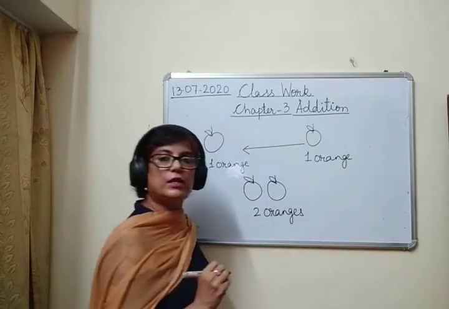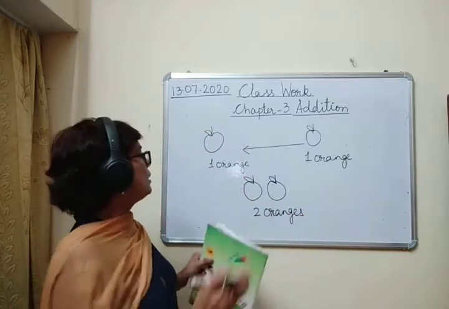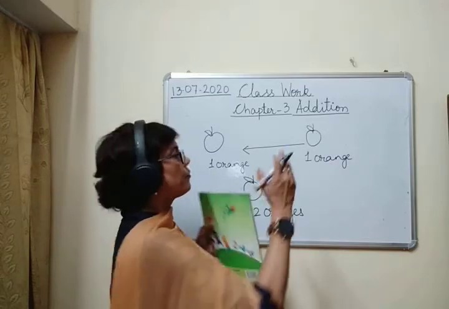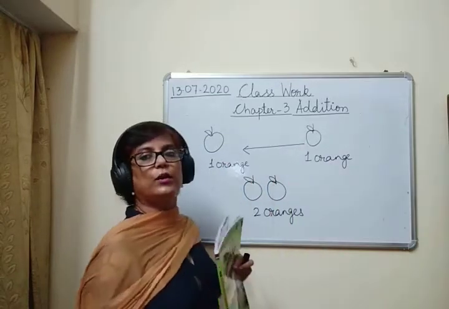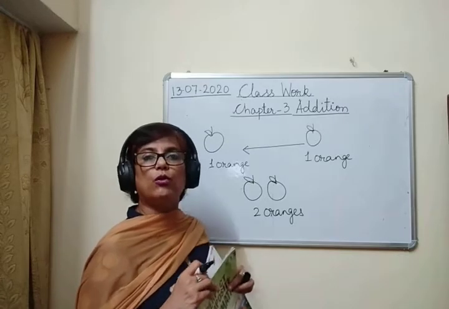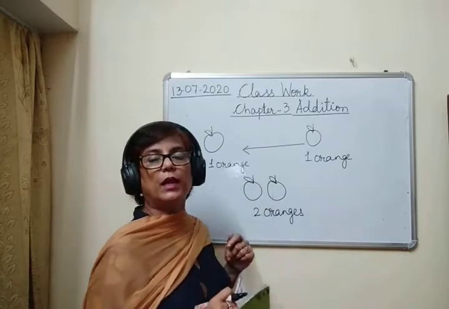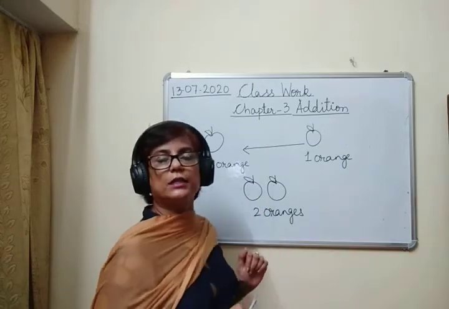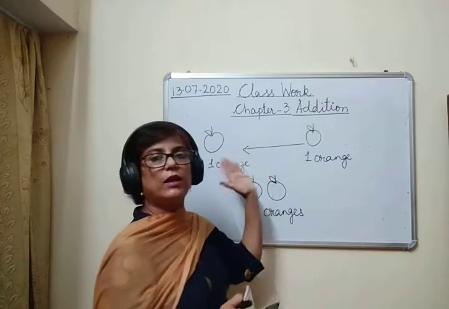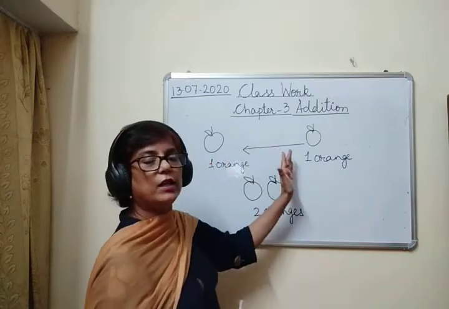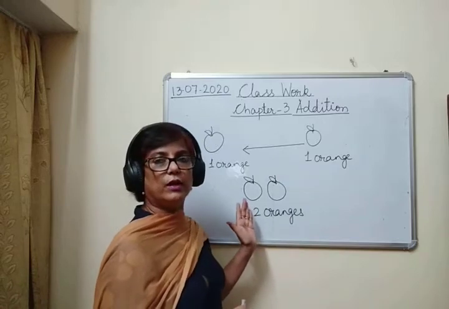We have two oranges now, isn't it? क्या किया हमने? What have we done? We have brought together both the oranges. हमने क्या किया? हमने दोनों oranges को एक साथ मिला दिया. So as a result, we now have two oranges. ठीक है? तो दोनों oranges को हमने जब add कर दिया, तो one orange plus one orange, it becomes two oranges.